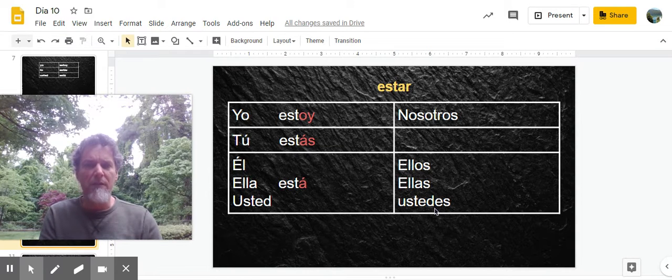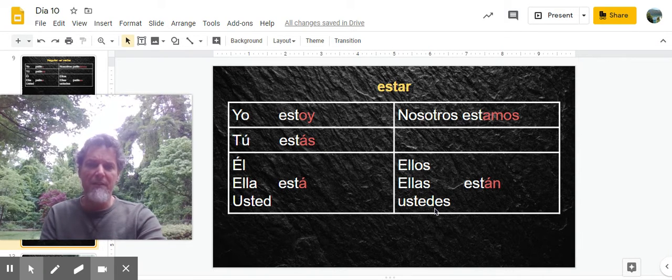What do you think the ending would be for nosotros? It would be AMOS, and actually no accent mark. So the nosotros form is just like the other AR verbs. Ellos, ellas, and ustedes, what would be the ending? What do you think? AN. There you go. But it does have an accent mark on it. These accent marks are very important because está, with an accent, is different than esta. Esta means something else. So these verbs, these endings, estás, está, and están, have to have an accent mark.